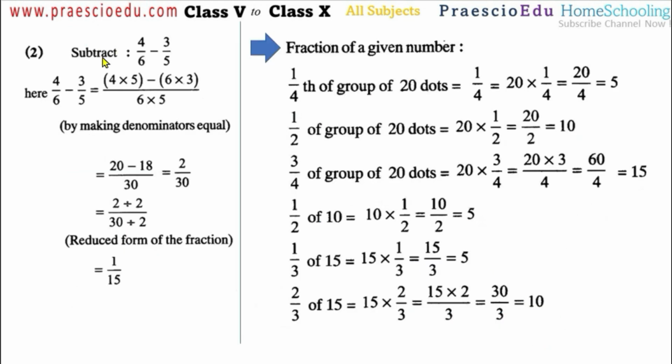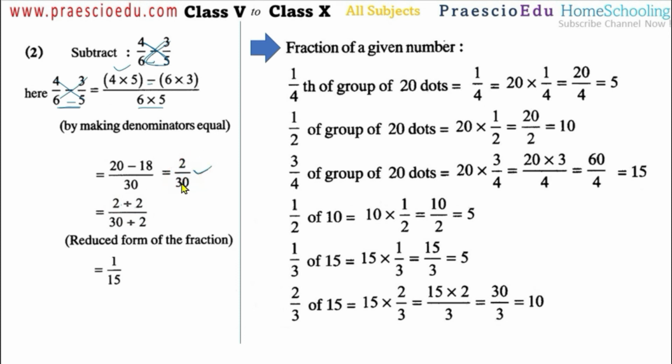Same for subtraction also. So 4 by 6 minus 3 by 5. Here also, 4 multiplied by 5, then the minus sign, and then 6 multiplied by 3. The denominator multiplication is kept as it is. After solving this, we get 2 by 30.